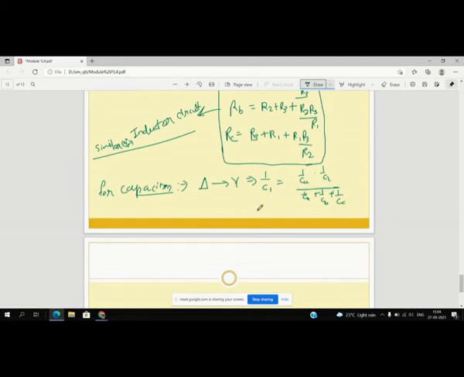When you calculate this, you will get ca plus cb plus cacb by cc, right?